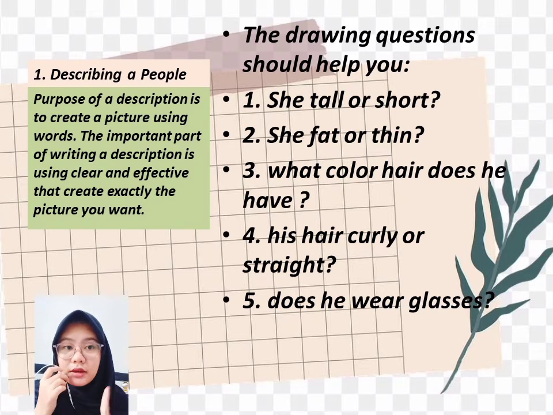The first point is describing people. The purpose of a description is to create a picture using words. The important part of writing a description is using clear and effective words that create exactly the picture you want. These drawing questions should help you. The first is, is she tall or short? Second, is she fat or thin? Third, what color hair does he have? Fourth, is his hair curly or straight? Fifth, does he wear glasses or something else?